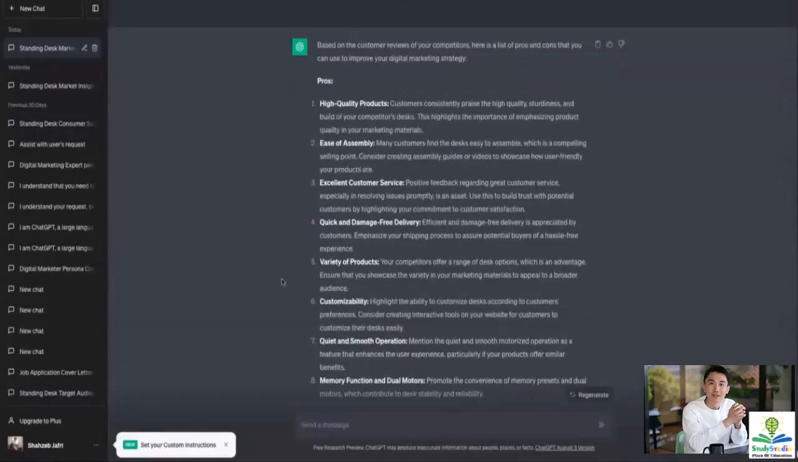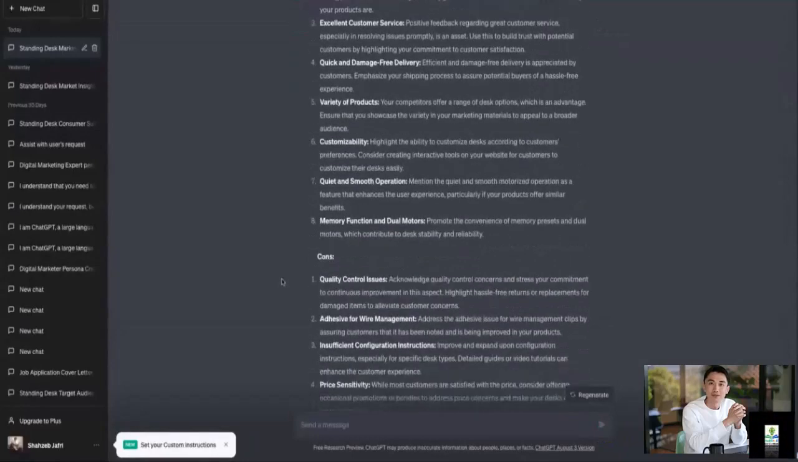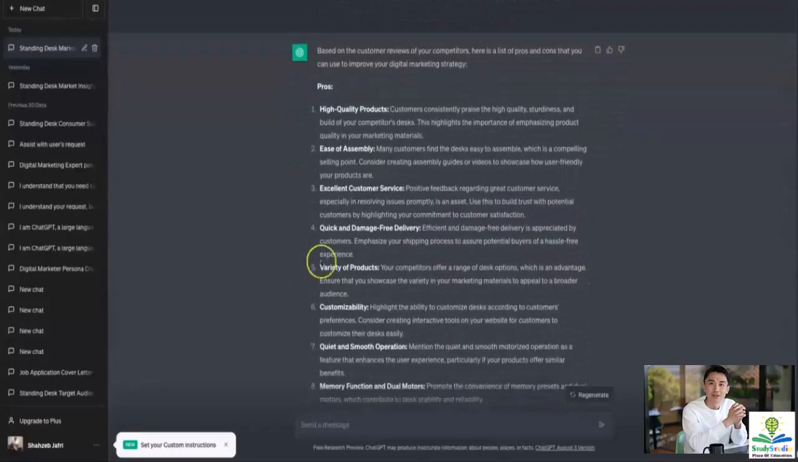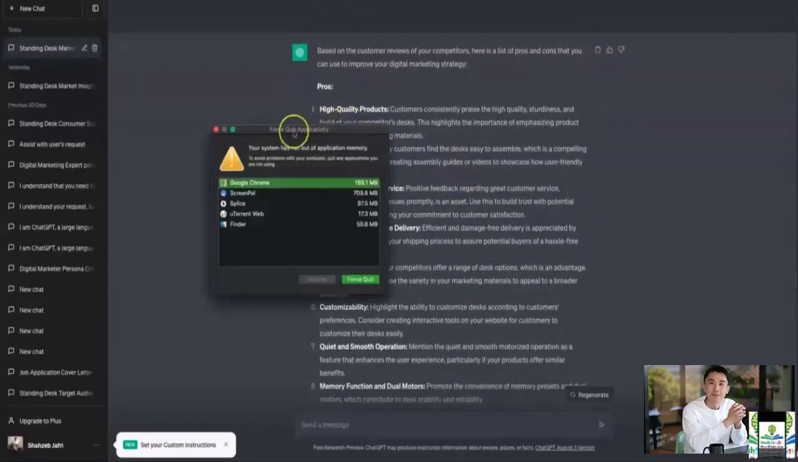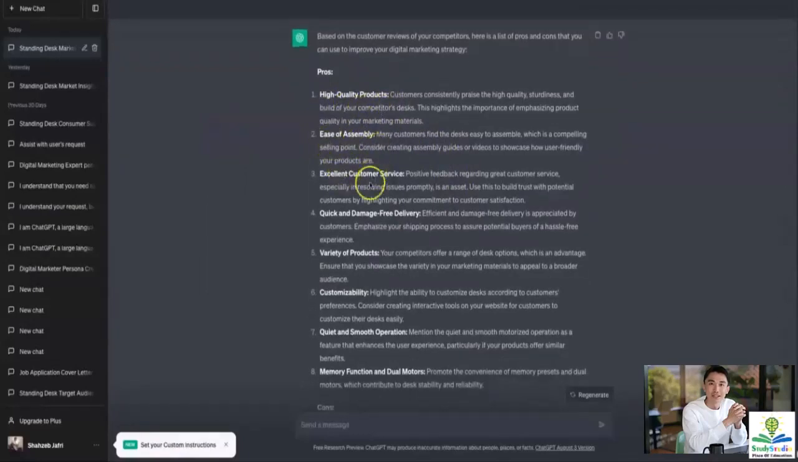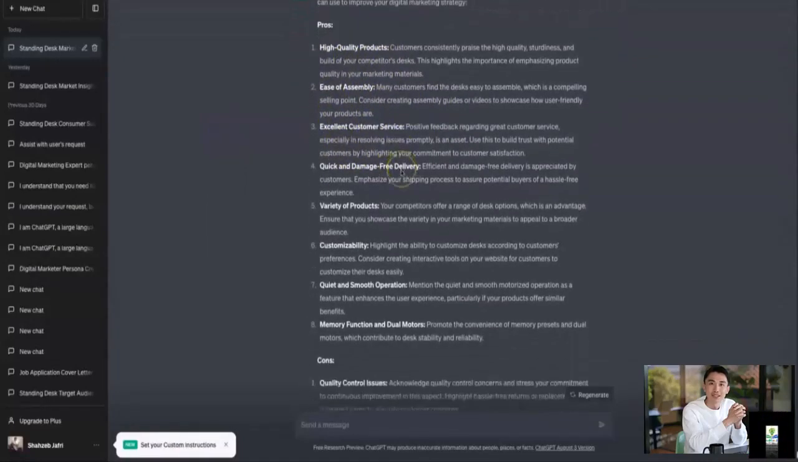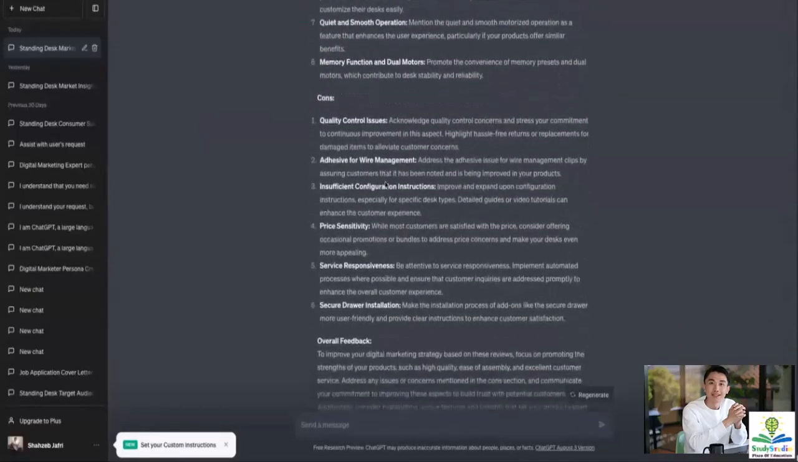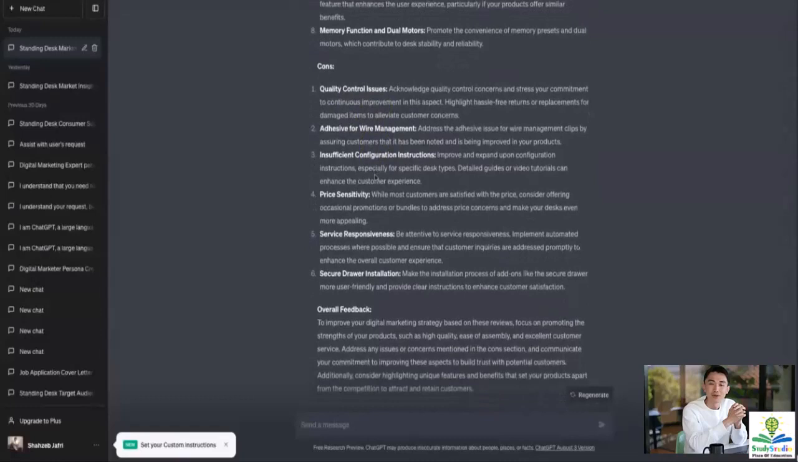So as you can see, I now have a list of pros and cons for all the reviews that I provided for my competitors. So I can see that my competitors have an advantage for a high quality product. Then there's ease of assembly. There's excellent customer service. There's quick and damage-free delivery. And then in the cons section, they have quality control issues. They have adhesive wire management that's missing. Then there's insufficient configuration instructions. So these are the areas where they're lacking.